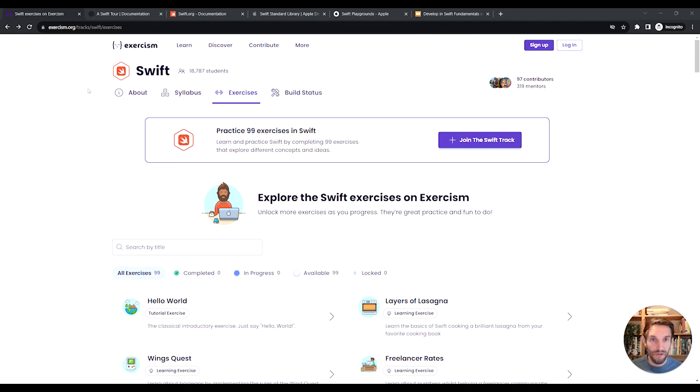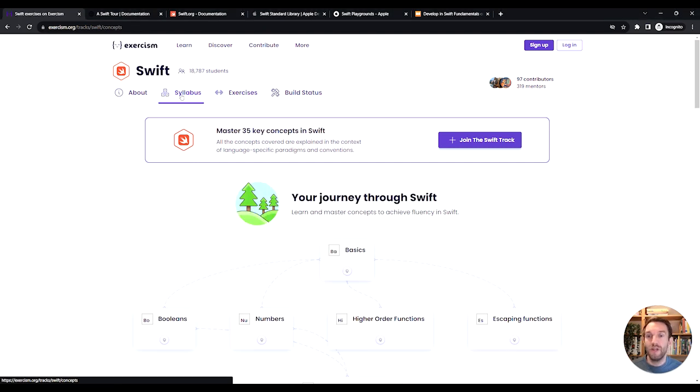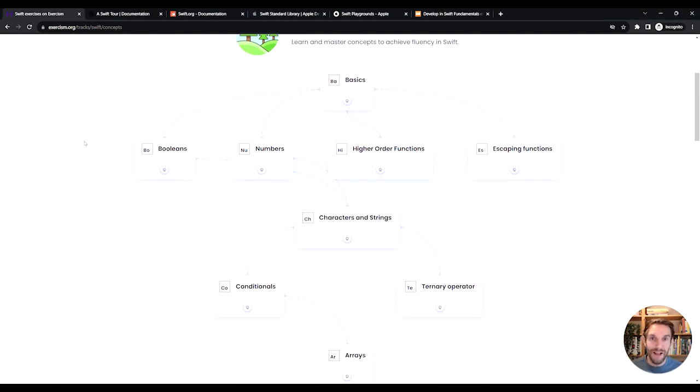On top of that, the Swift track has a syllabus, which means that there are a lot of different exercises specifically designed to help you learn one or two concepts. So this is a great way to really get up to speed with Swift in a very nice structured way.